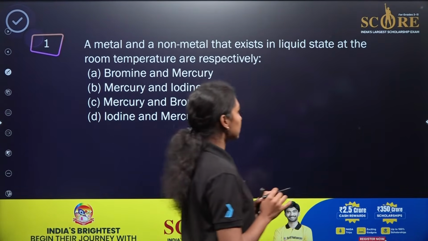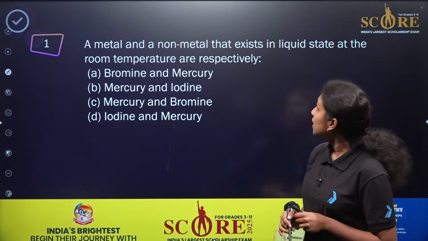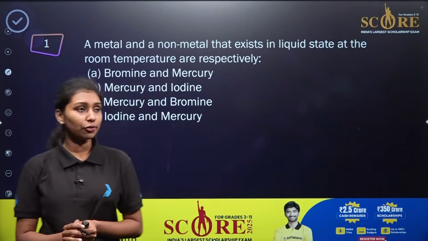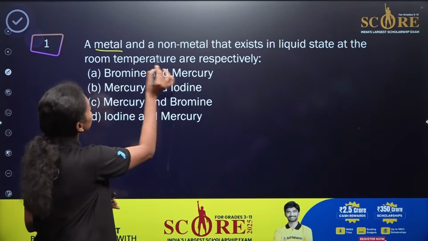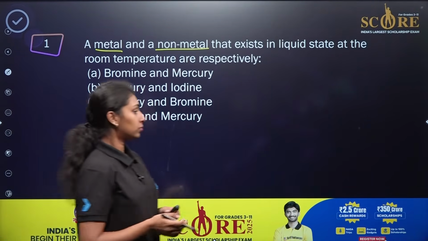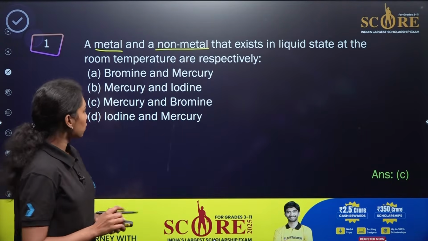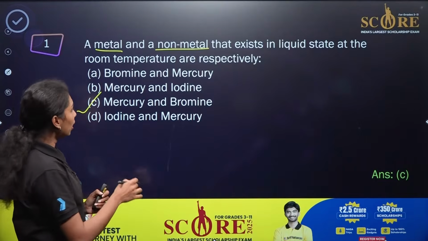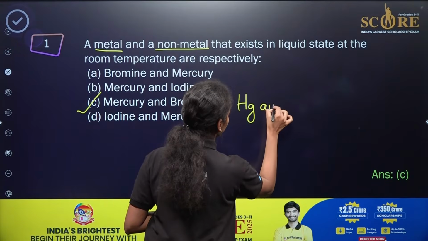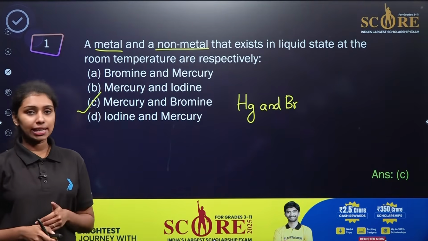Okay, read the question carefully. This is a question from metals and non-metals. A metal and a non-metal that exist in liquid state at room temperature are, respectively. Read the question carefully. It is asking about the metal as well as the non-metal at room temperature. I mean, liquid metal and liquid non-metal at room temperature. So option C is the correct answer. Liquid metal is mercury and liquid non-metal is bromine here, right? Mercury and bromine. So option C is the correct answer here.